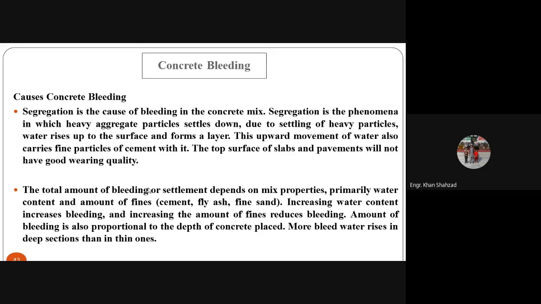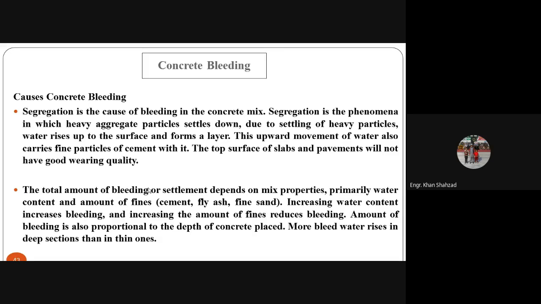Cement, fly ash, and fine sand. If we add more cement, more fly ash, more fine sand, we can reduce the bleeding in the concrete. Increasing water content increases bleeding, and increasing the amount of fines reduces the bleeding. So if we add more water, it will increase the bleeding in the concrete. If we add more fines, it will reduce the bleeding.